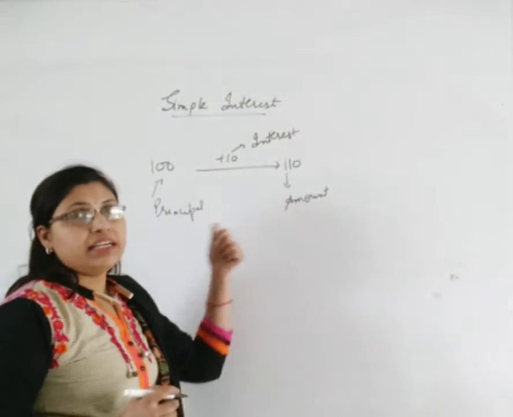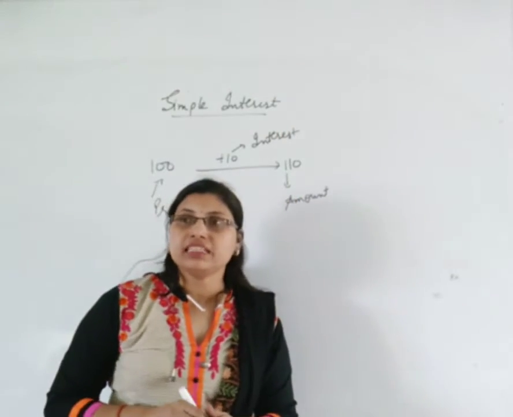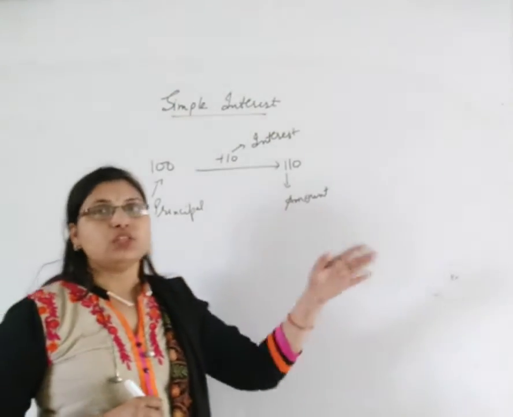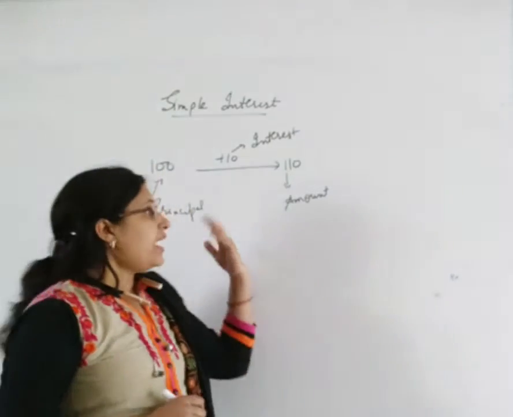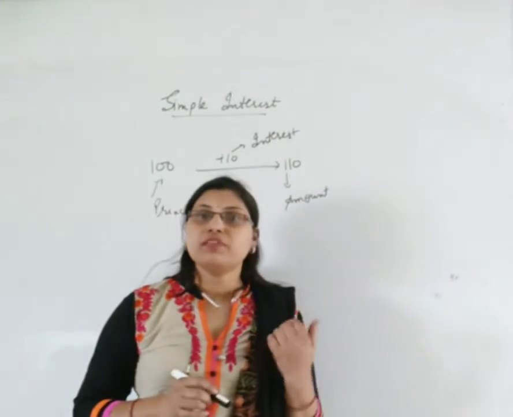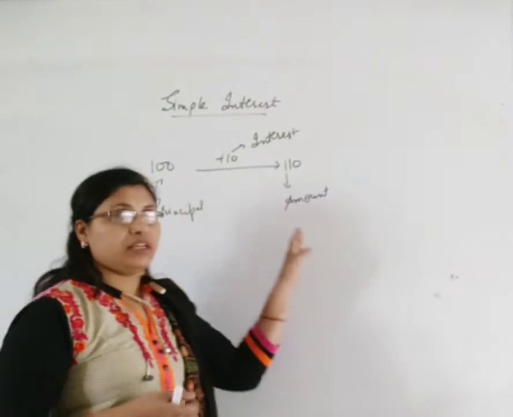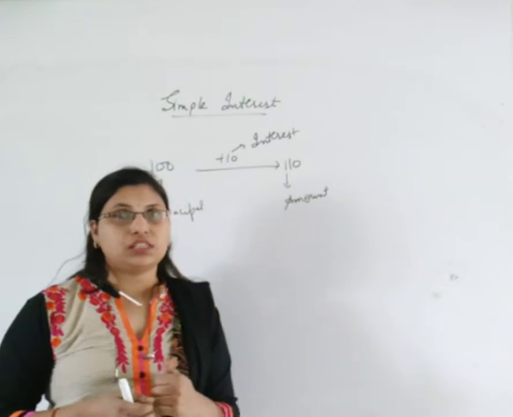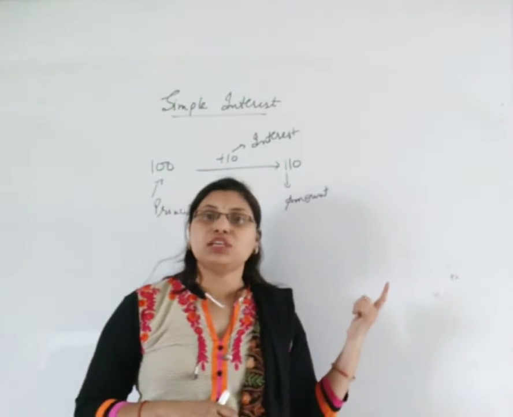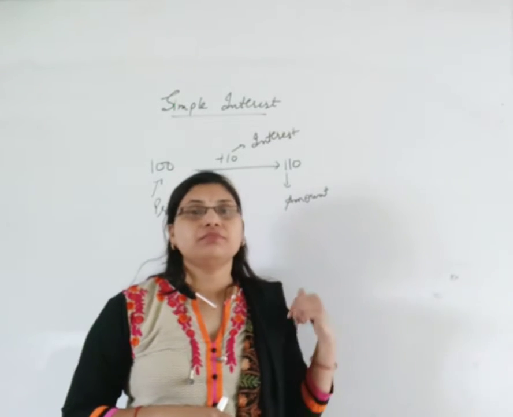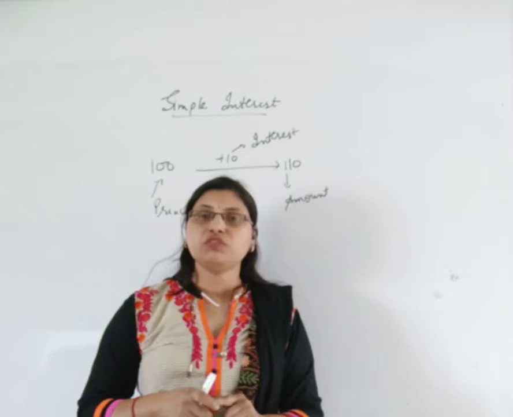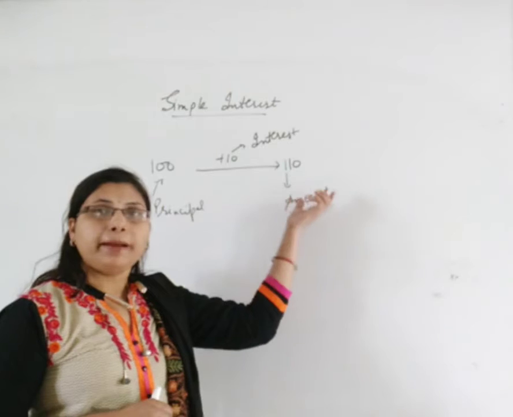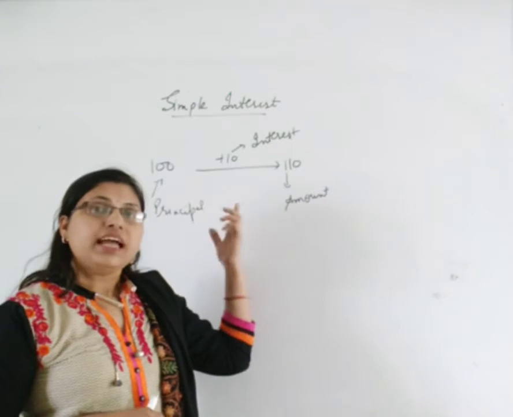And that interest depends on your rate of interest and your time. The more rate of interest you get, the more extra amount you will get back. And the time. Suppose you have deposited the money for 1 year, and suppose somebody else has deposited the same money for 2 years. The person who has deposited for 2 years will get more amount than the person who has deposited for 1 year. Clear? It means this amount depends on the time and your rate of interest.